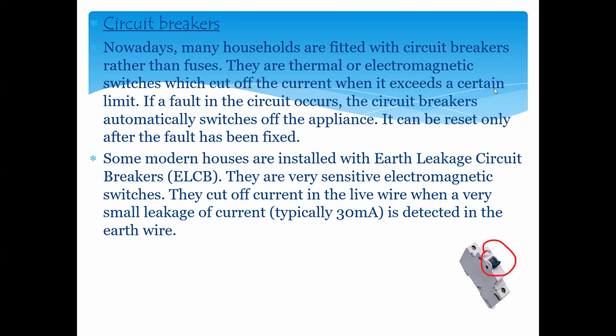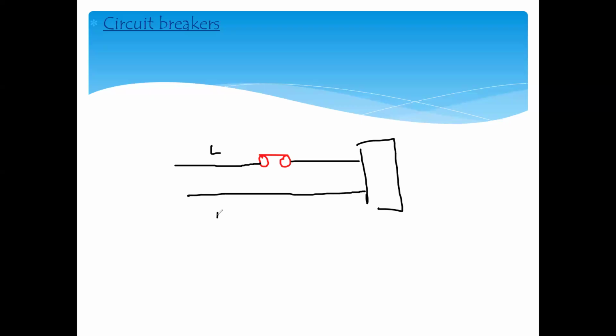How does a circuit breaker work? The circuit breaker uses a magnetic effect, compared to a fuse which was using the heating effect. So this is the circuit symbol of a circuit breaker. Circuit breakers are also connected in the live wire, and a circuit breaker also has its rating. So we have a live wire, a device, and a neutral wire. But the main purpose of a circuit breaker is to protect the home circuits, like the main circuits in a room or in a unit, rather than a device.